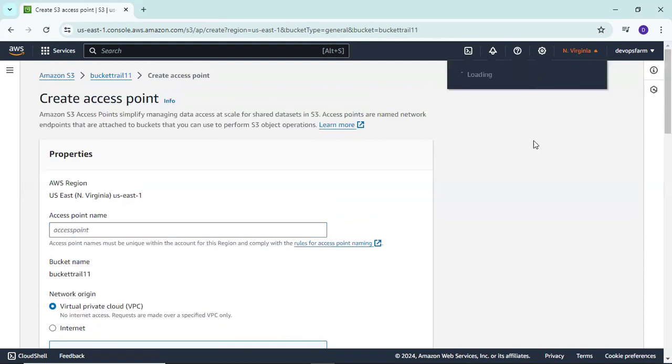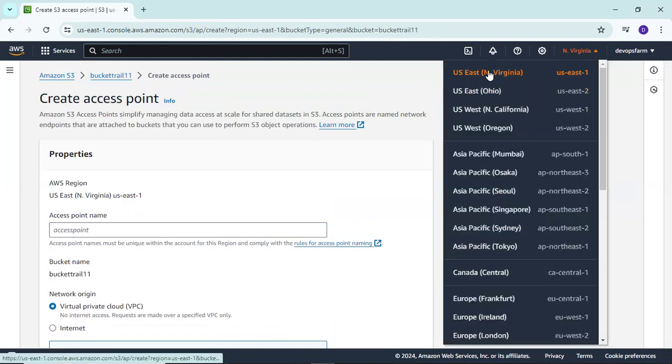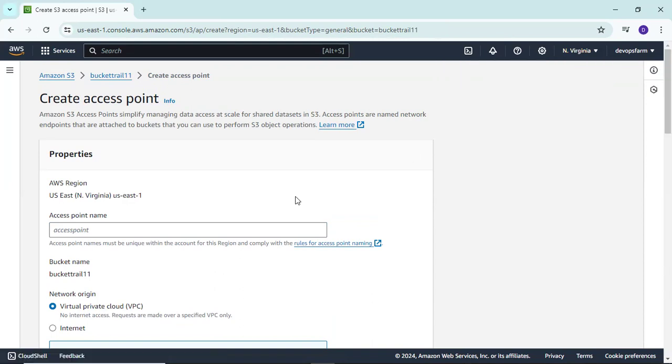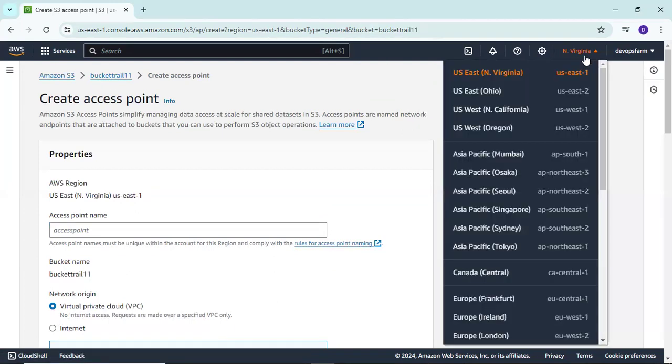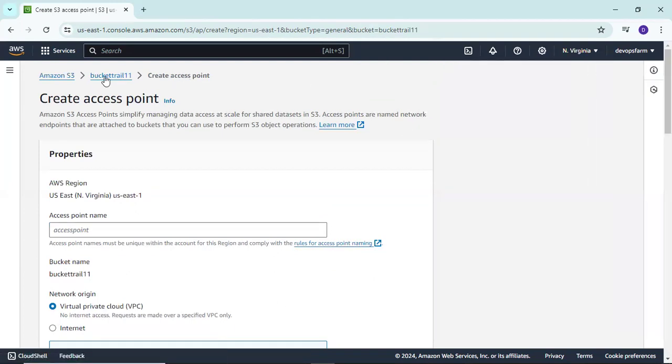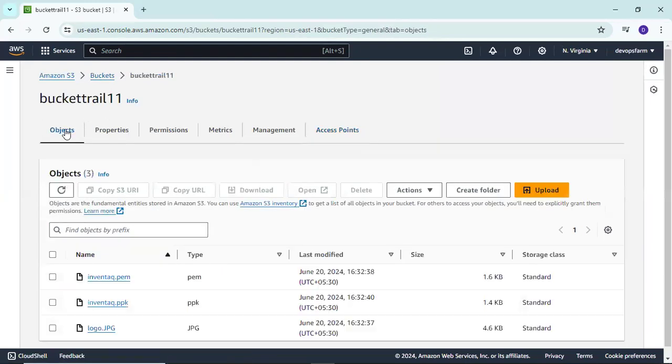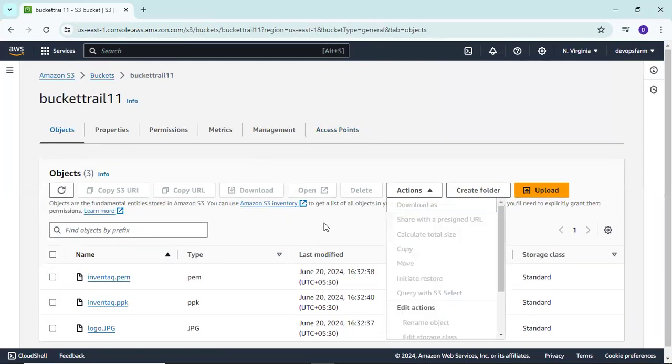We have multiple access point regions here: Virginia, US East, US West, Asia Pacific Mumbai, Asia Pacific Osaka. And we can change it. For now it is in US East Virginia. Now we are able to change it from anywhere. Okay, so this is how it is working.